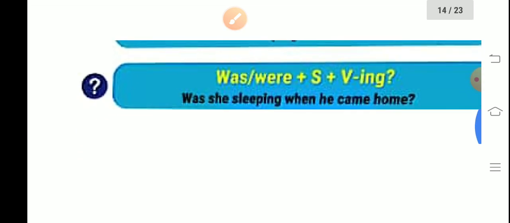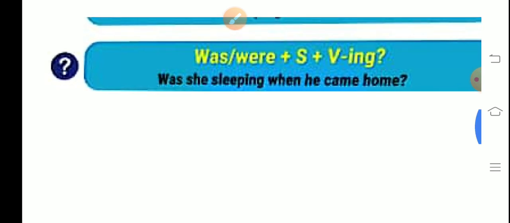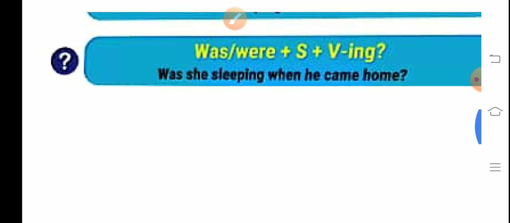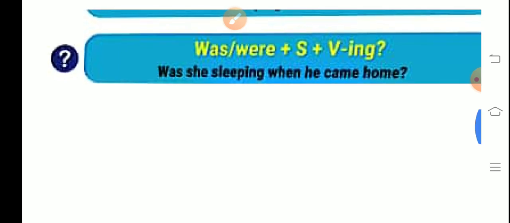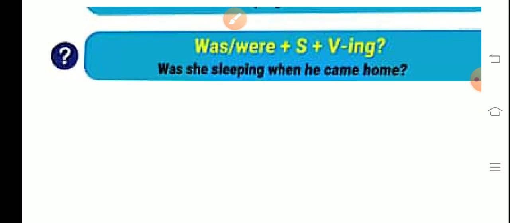So we'll see the question form or interrogative form. Was or were plus subject plus verb's first form plus ing. At the last you have to put a question mark. Just like in all tenses, you use a helping verb at the first in interrogative kinds of sentences.